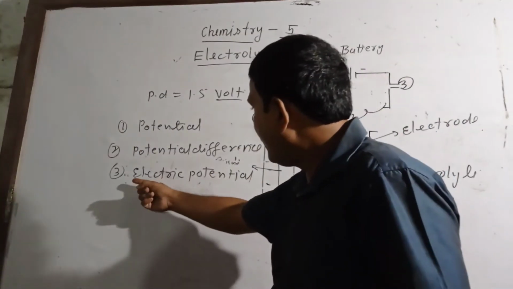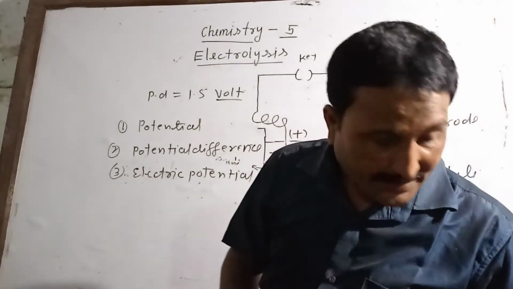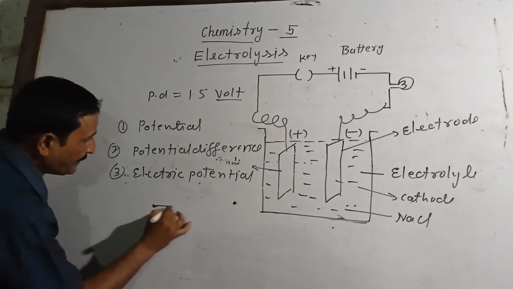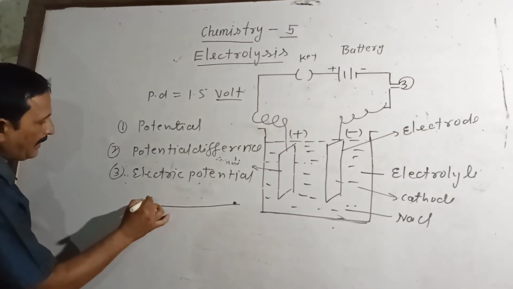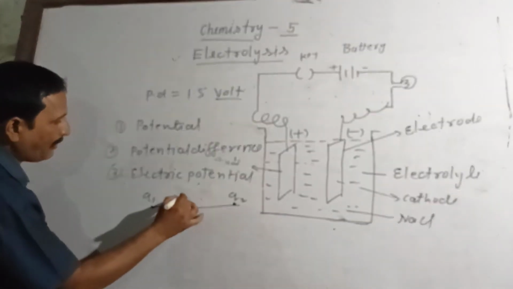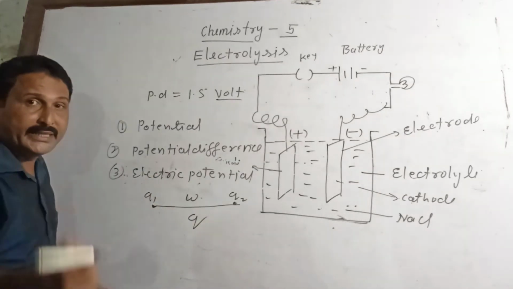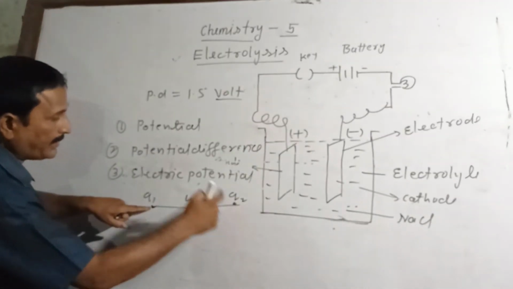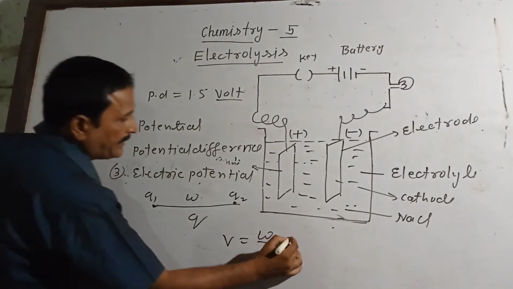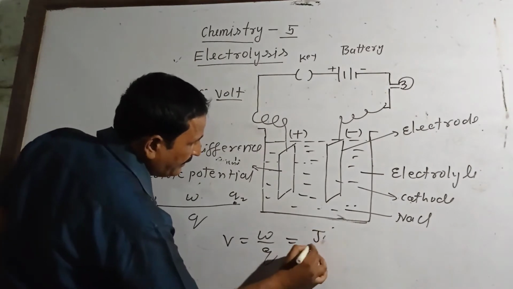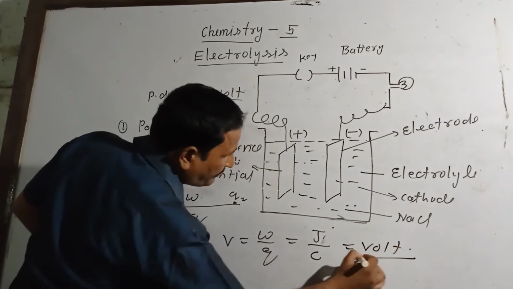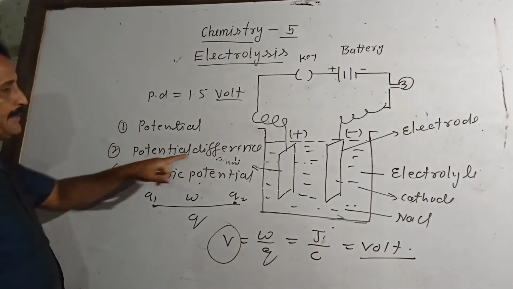Next one, potential difference. The amount of work done in bringing a unit positive charge from one point to another point. Means V is equal to W by Q. W is work done, SI unit joule, and charge, SI unit coulomb, that is called volt. This is potential difference.